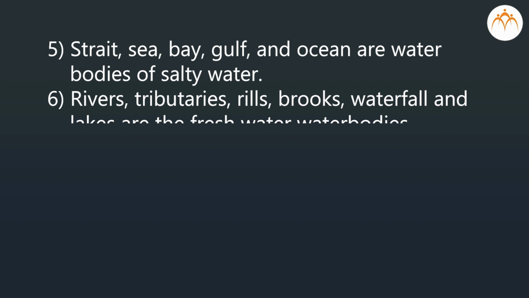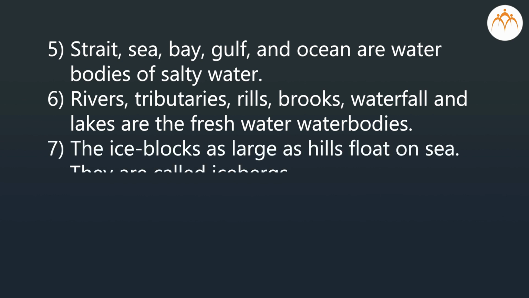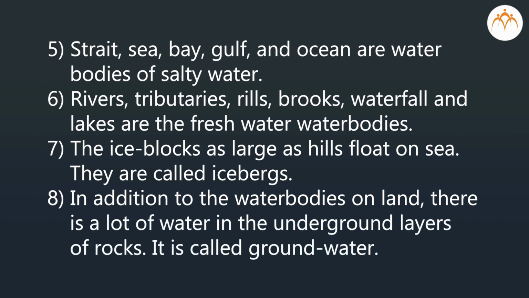Rivers, tributaries, rills, brooks, waterfall and lakes are the freshwater water bodies. The ice blocks as large as hills float on sea. They are called icebergs. In addition to the water bodies on land, there is a lot of water in the underground layers of rocks and that is called groundwater.